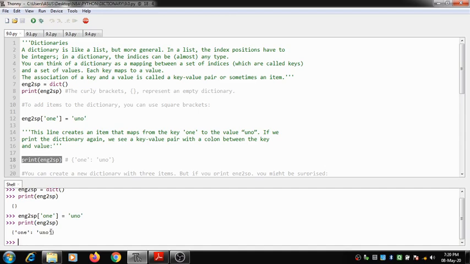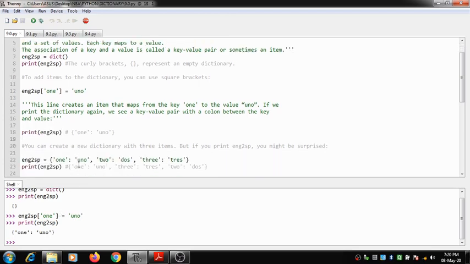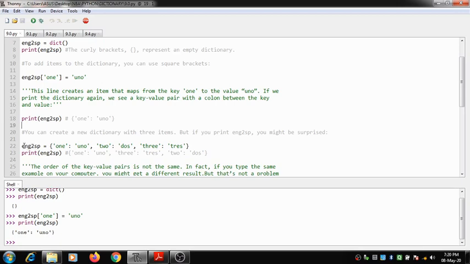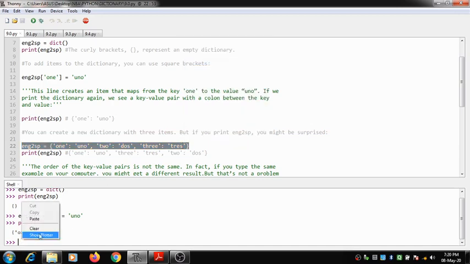You can see here a key value pair represented in a dictionary. The way data is stored inside a dictionary is a key and a value separated by a colon. So 1 is a key and uno is a value. You can see after printing how to add an item to a dictionary. You can also create a new dictionary with 3 items, but if you print, you might be surprised by the output. So here let me add 3 items to this particular dictionary which I have just created.